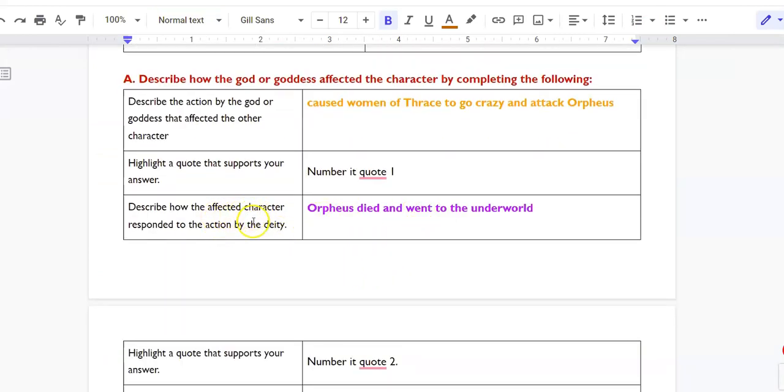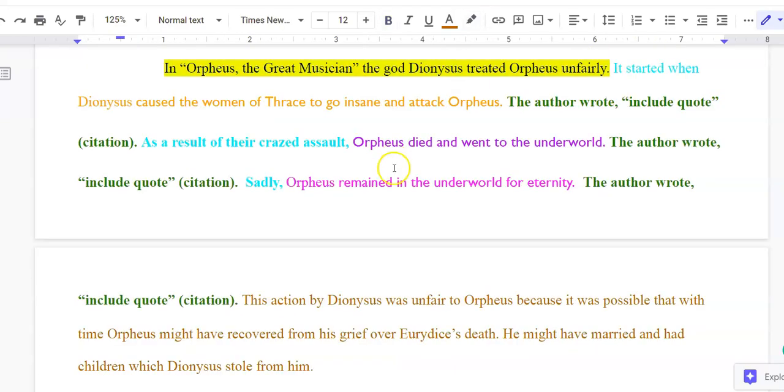So I have a transition word, I have context in my own words explaining what happened, and then the quote that supported it. So if I go back to my brainstorming sheet, that's this next step, right? Describe how the affected character responded. Well, Orpheus died, right? That's what happened. He died, and he ended up going to the underworld, and I would need a quote to support that. So now I'm going to put this in my essay with my transition: "As a result of," and then I was specific, "their crazed assault." And again, I upgraded vocabulary a little bit there. Comma, "Orpheus died and went to the underworld." And that's what I had in my brainstorming chart. And then, of course, I would have the quote with the citation there.